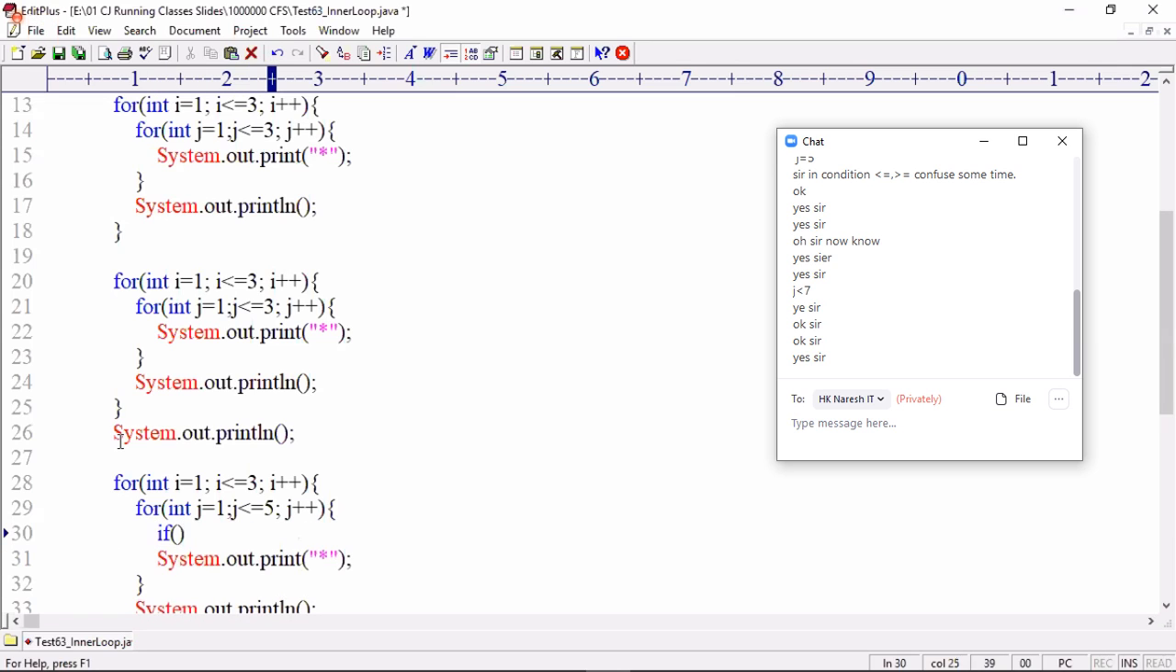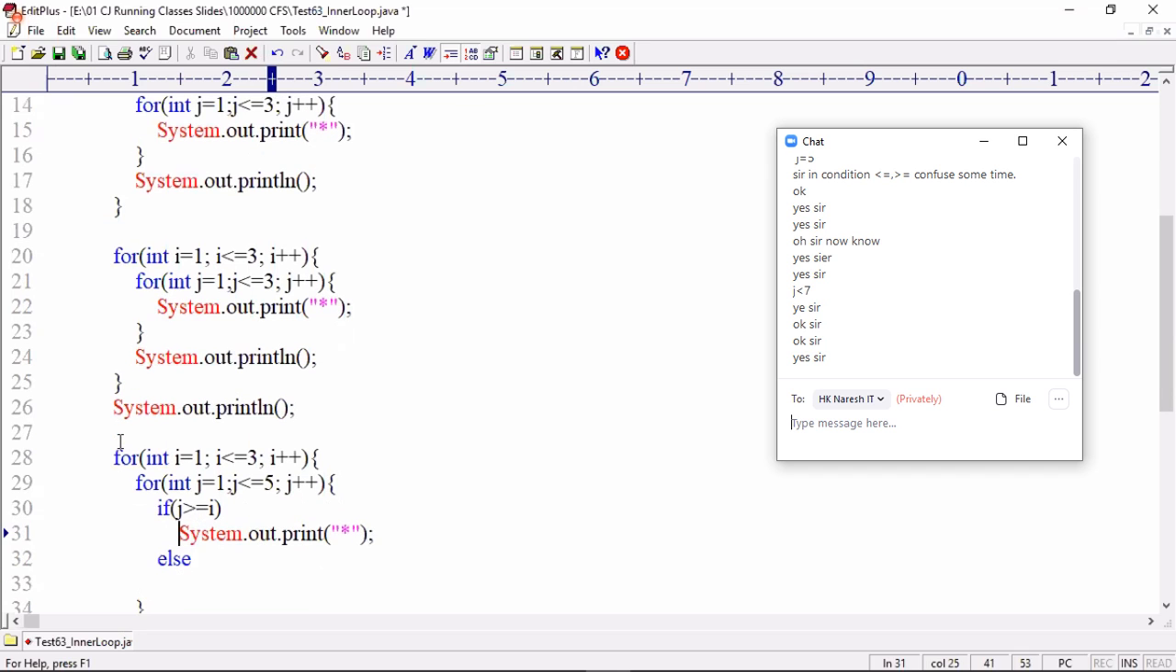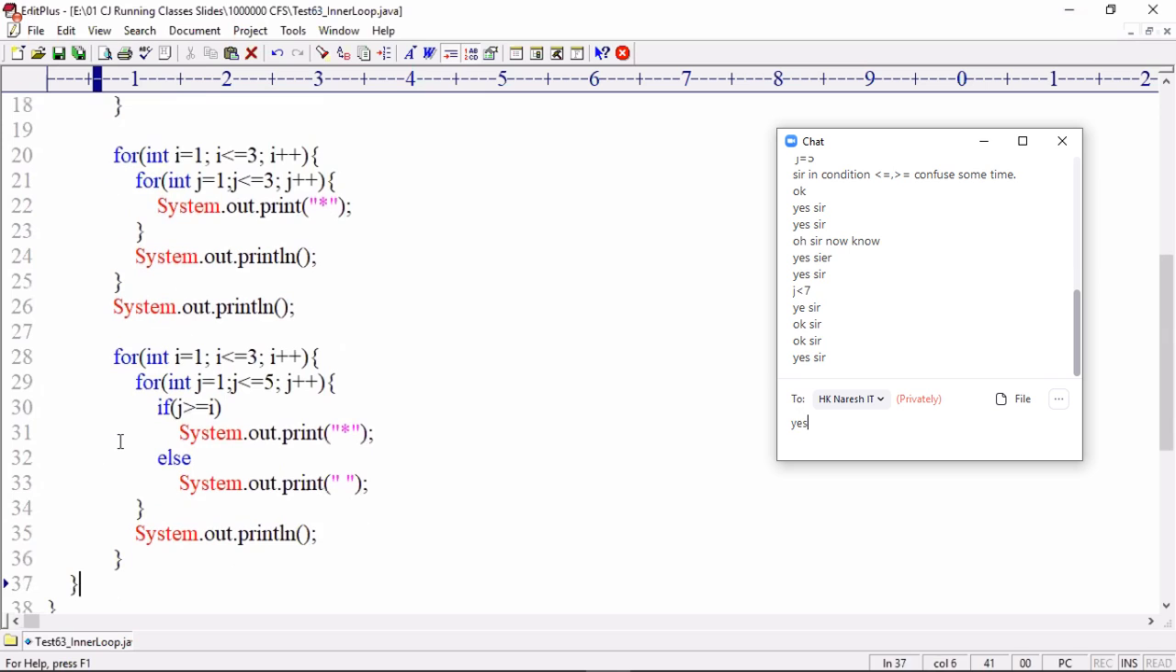If you want to display, when j is less than or equal to i, then display star, else display space. J, understand? Else display space. J value how much? 1. 1 less than or equal to 1? Yes, display star. Then loop iterated.